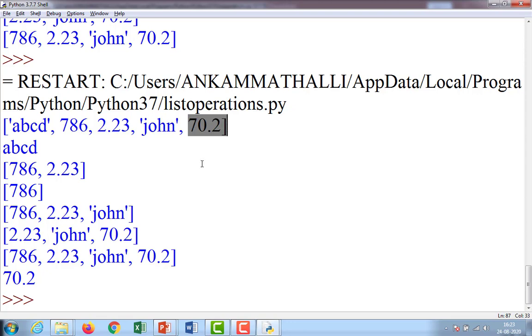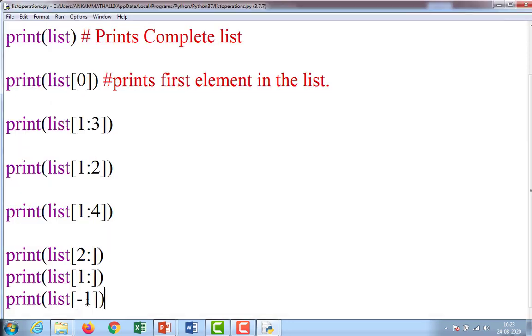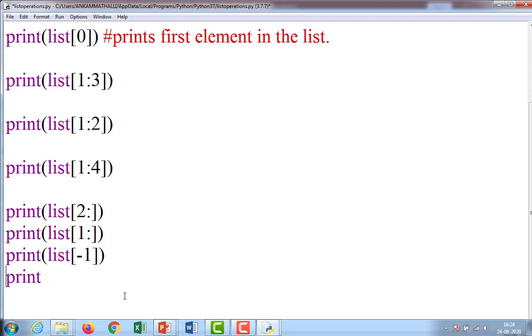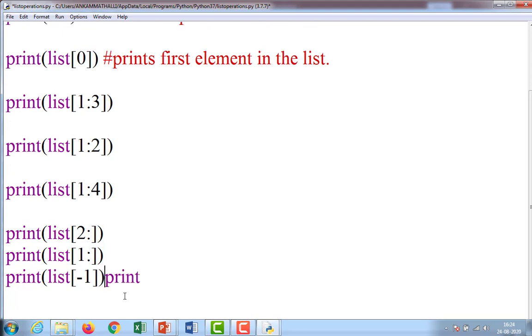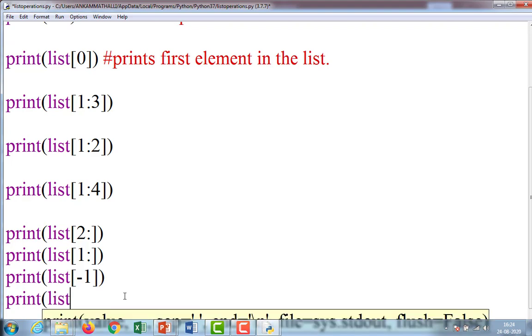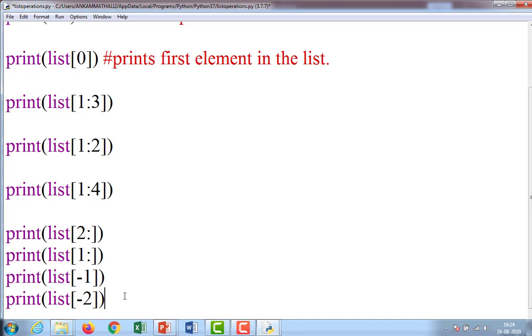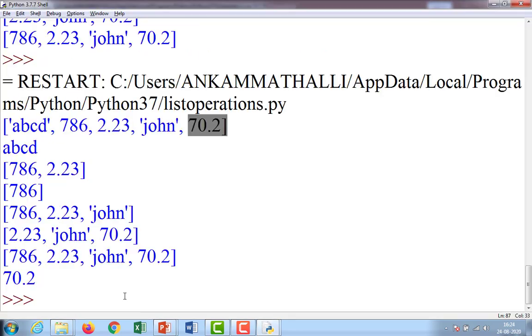Whenever we use -1, -1 means the ending element. Print of list -2: if I want to display the second element from last onwards, then I use -2.